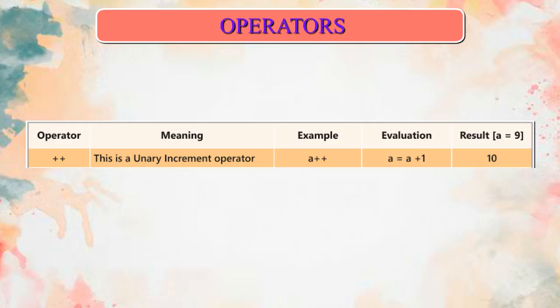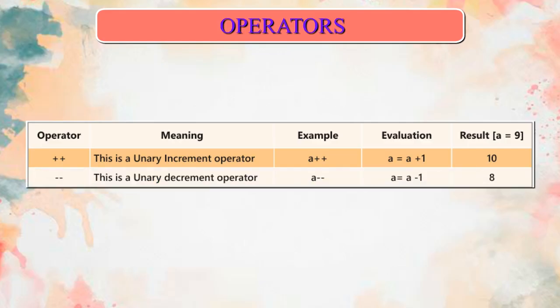Example: a++. Evaluation: a = a + 1. If a = 9, result 10. Operator: --. This is a unary decrement operator.